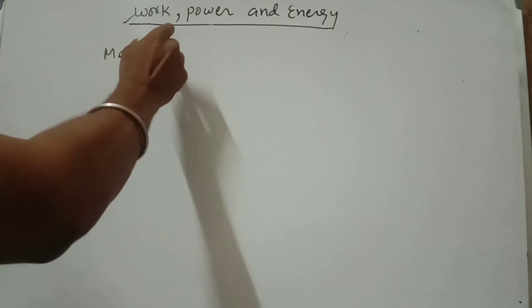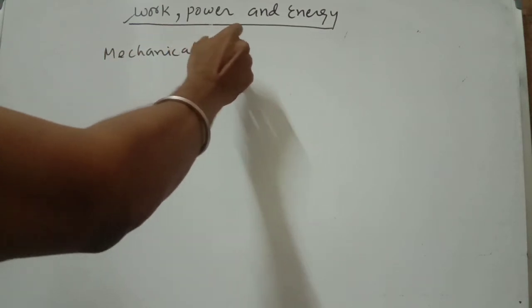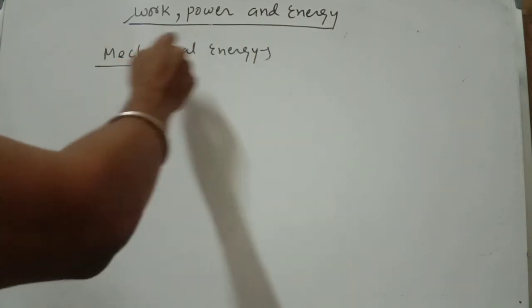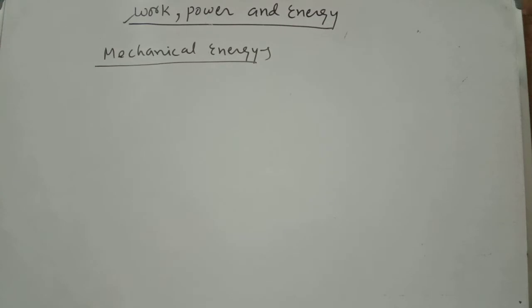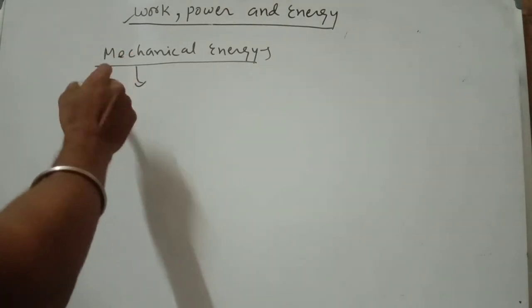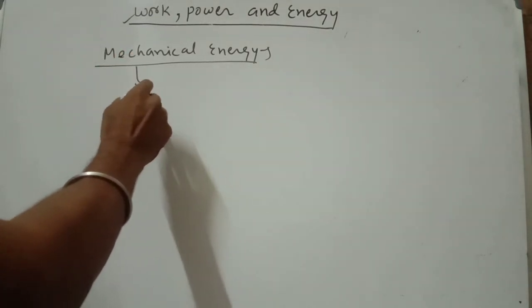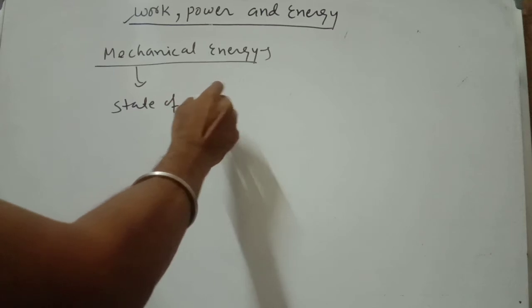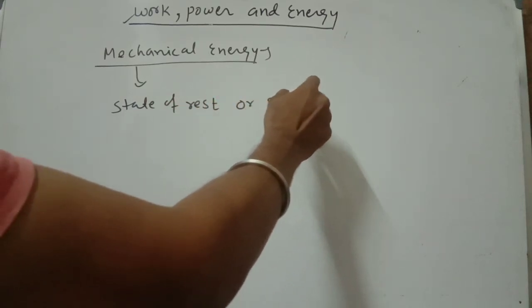Mechanical energy means some mechanical work. How can you represent mechanical work? You can define it either by state of rest or state of its motion.